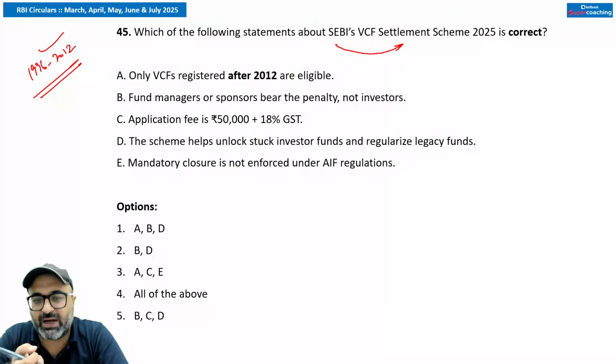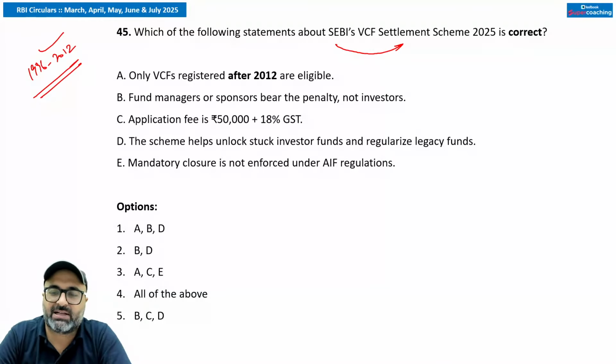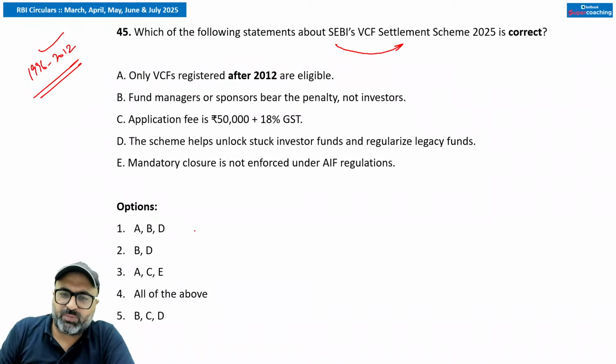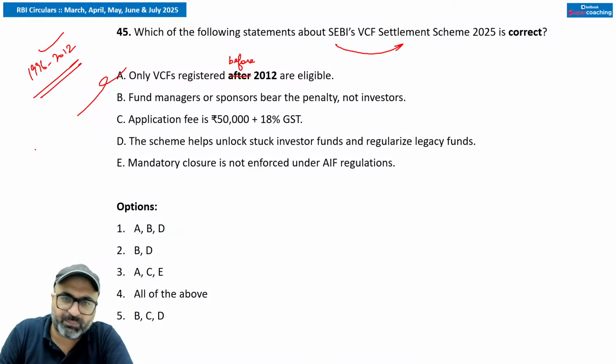unliquidated corpus value. And who will pay the penalty? Fund manager or the sponsor will pay the penalty, not the investor. Purpose is to settle violation, avoid enforcement, clean SEBI records as soon as possible. That is a point. Now let's try to find out the answers. First point says only venture capital funds before 2012 are eligible under the scheme, not after that. Fund manager or sponsors bear the penalty, not investors.